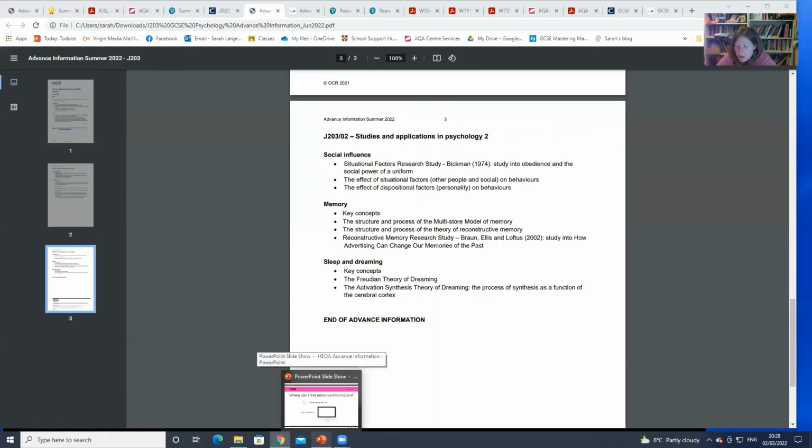One other thing to point out is that this advanced information is just for summer 22. As far as we know, if everything continues to go the way they're planning, it won't be in the 23 exam series. It won't be in January 23. However, for the maths and English GCSE resits in November, because they're considered part of this series, they will get advanced information the same way as in the summer. It'll be different because they're different exam papers, but that's the only time other than summer that we expect this advanced information to happen.